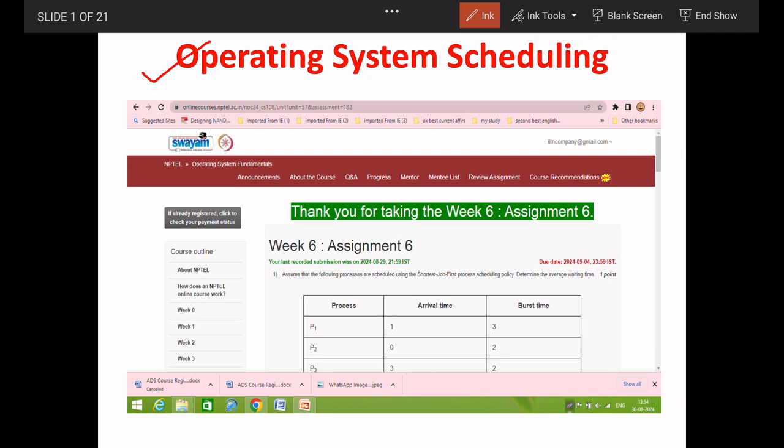This is very important for the GATE as well as for placement. So today we will solve assignment number 6 and we will also discuss the scheduling algorithms. Some topics we already uploaded; again we will try to solve another topic.